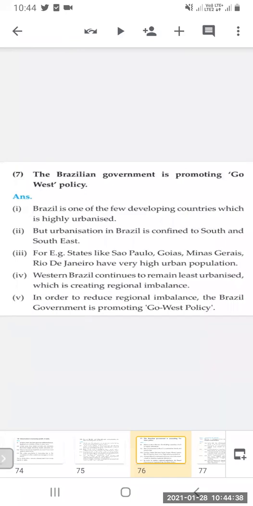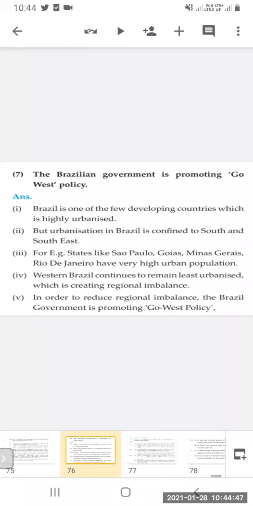So, in order to reduce regional imbalance, the Brazilian government is promoting the Go West policy, because in the west there is very less population and urbanization, and towards the southeast it is more.